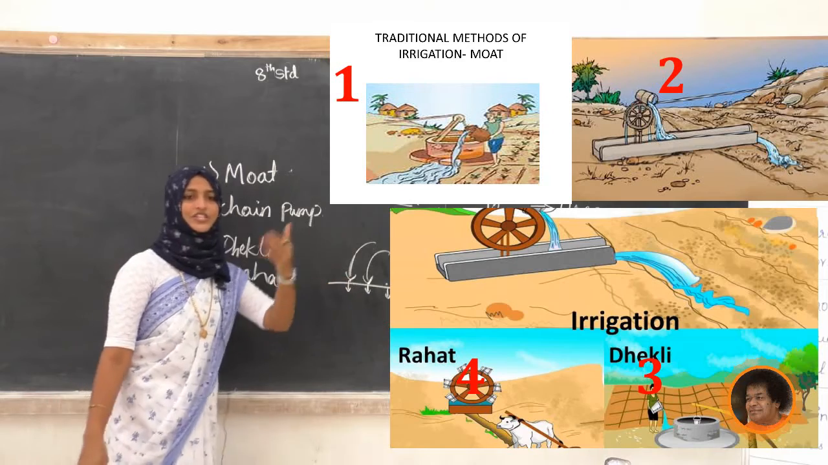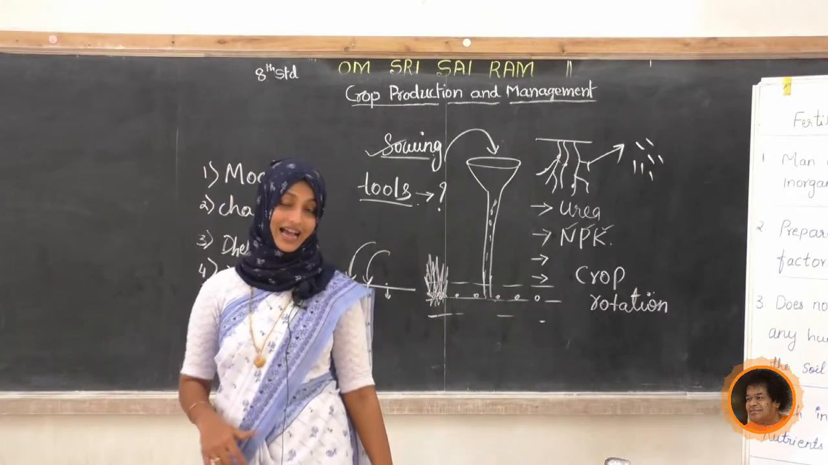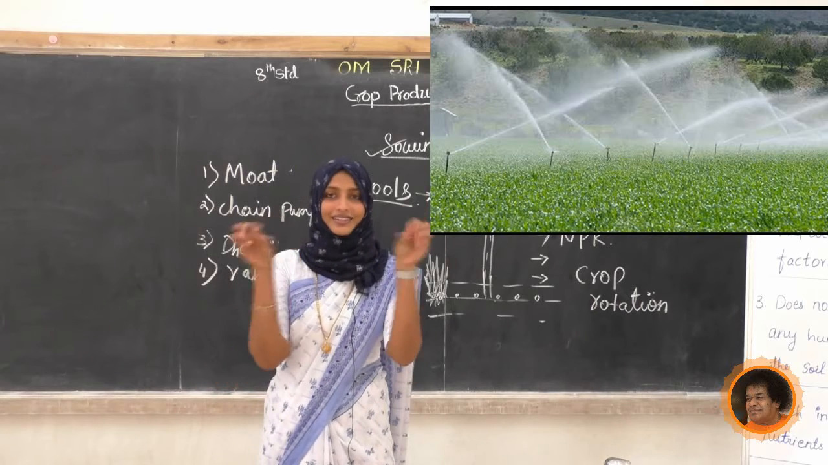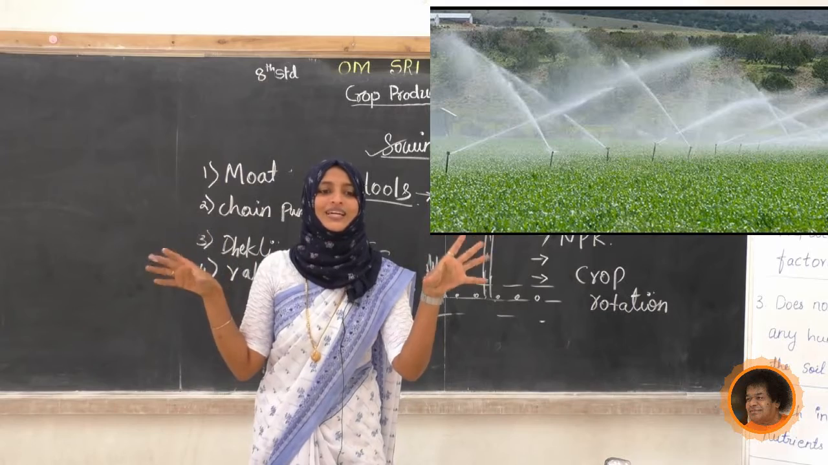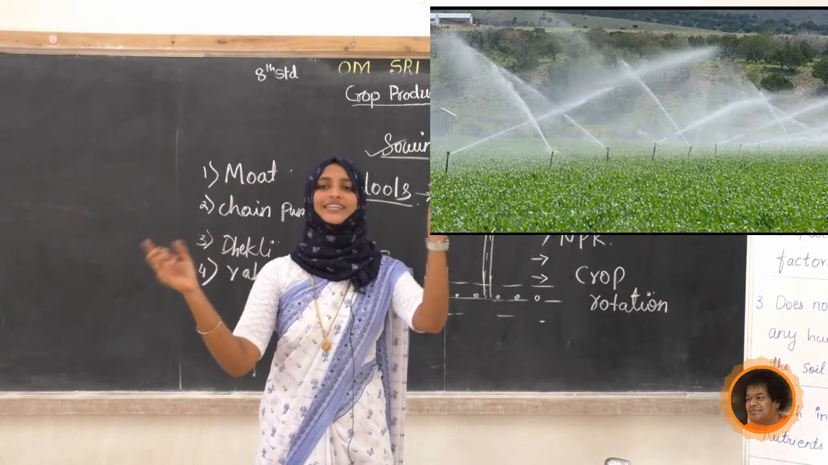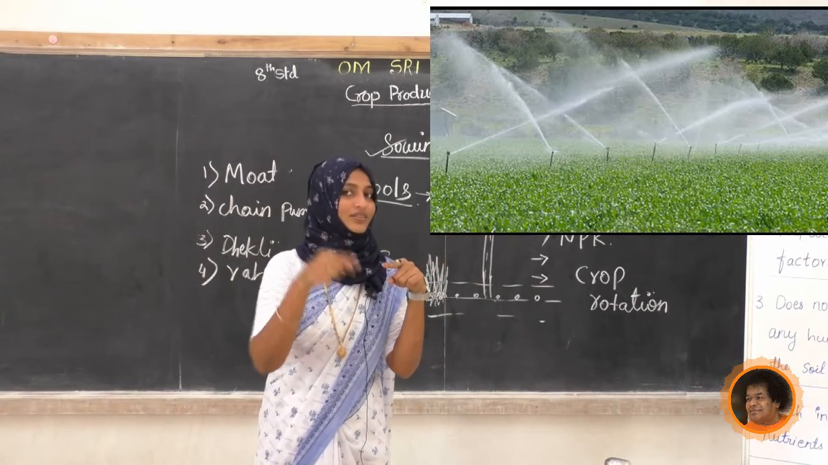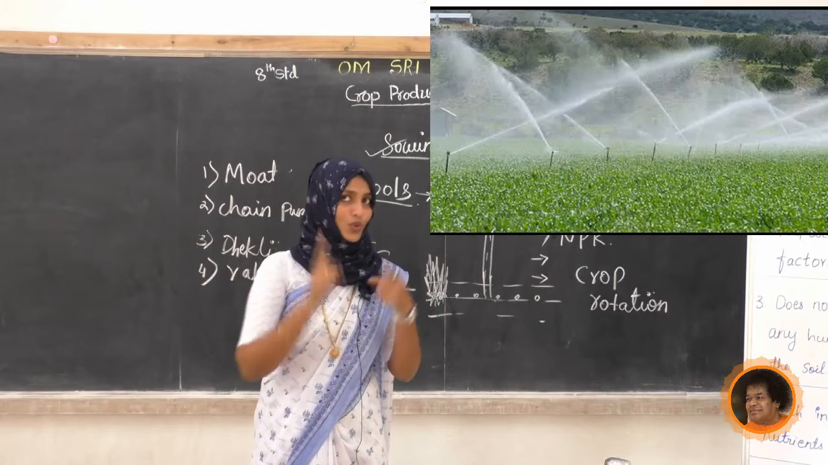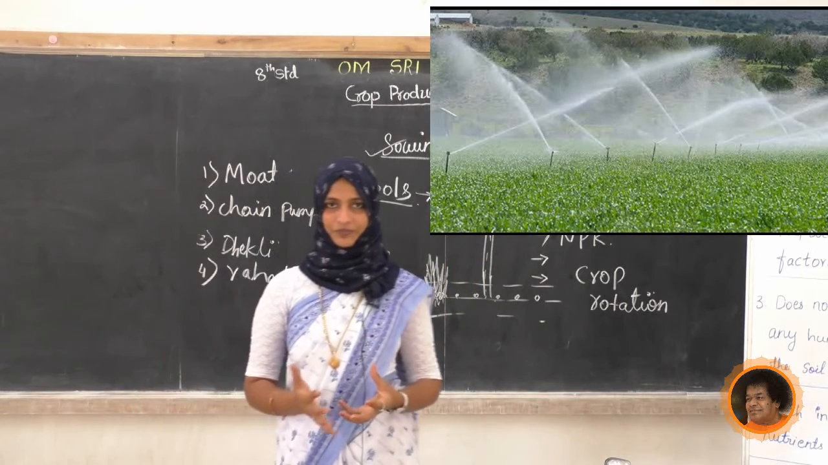Next, in modern ways, what are they doing? They are preferring the sprinkler. Have you seen it? Always we say sprinkler. It has a rotating nozzle, so it is continuously sprinkling. What about the water wastage? Water wastage is more, since it is continually sprinkling the water.